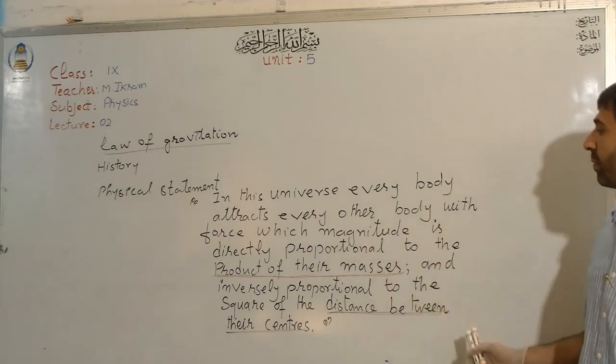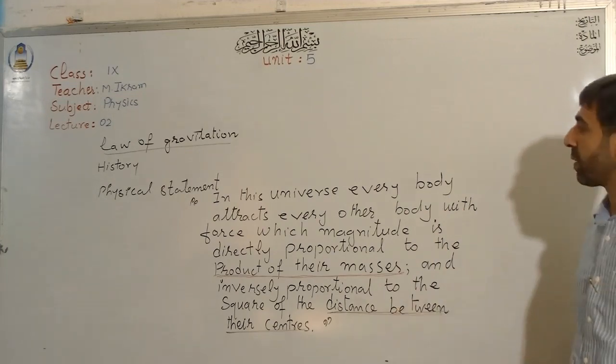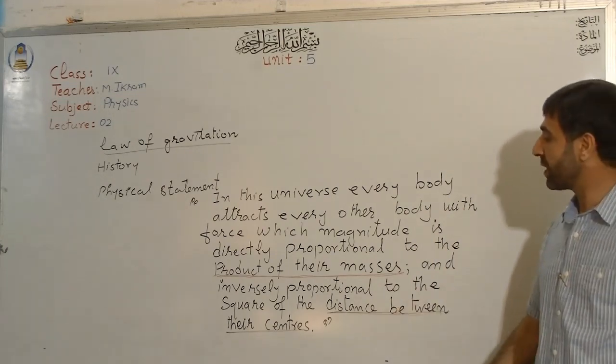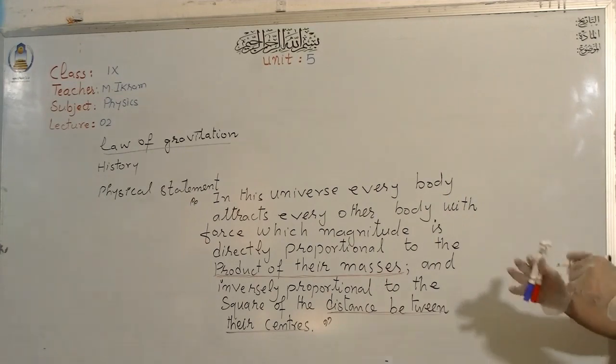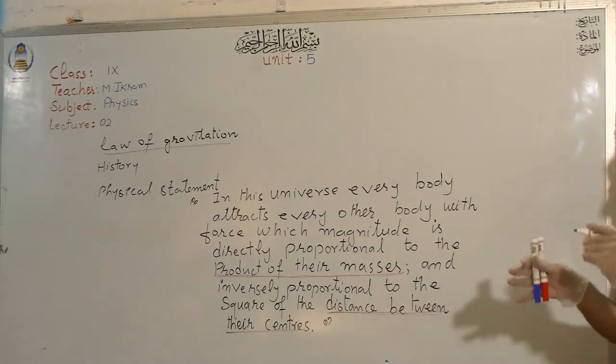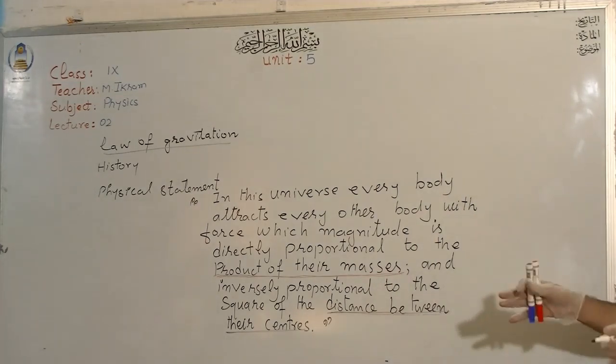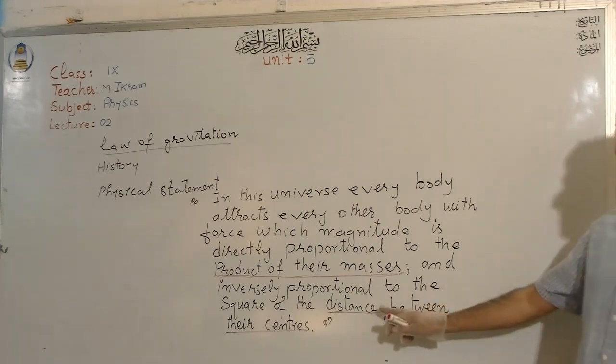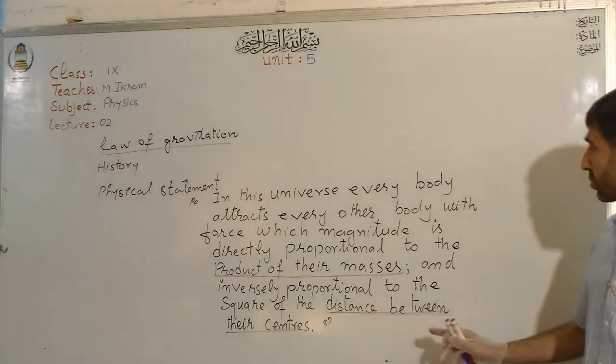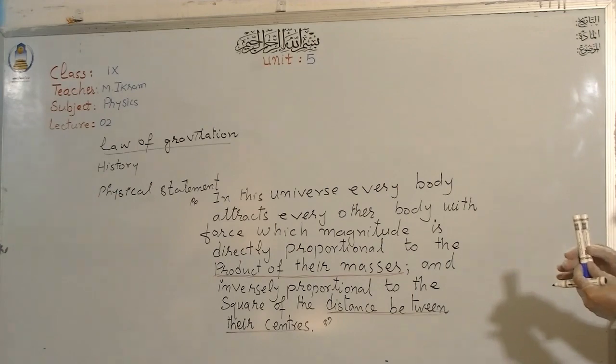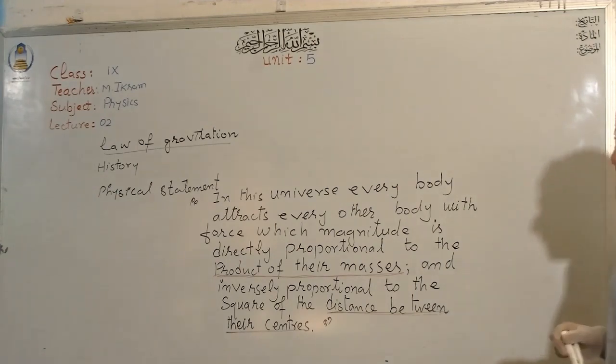So this is very important that in order to apply the law of gravitation, first we reduce the bodies to point bodies, and then we calculate the distance between their centers. Right? So the center to center distance always matters.